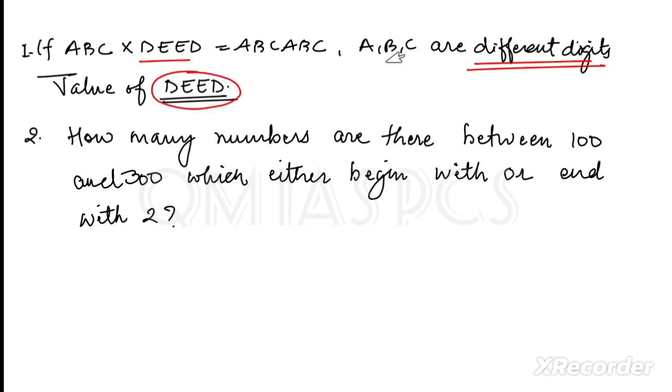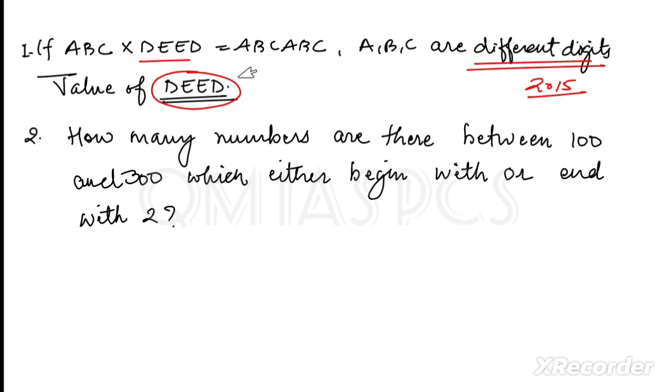Actually, this is from the 2015 question, but the question was different. There they asked the value of D and E, but I have just changed the question and written that we have to find the value of DEED. So follow that concept, the representation of a digit, that method you have to follow.